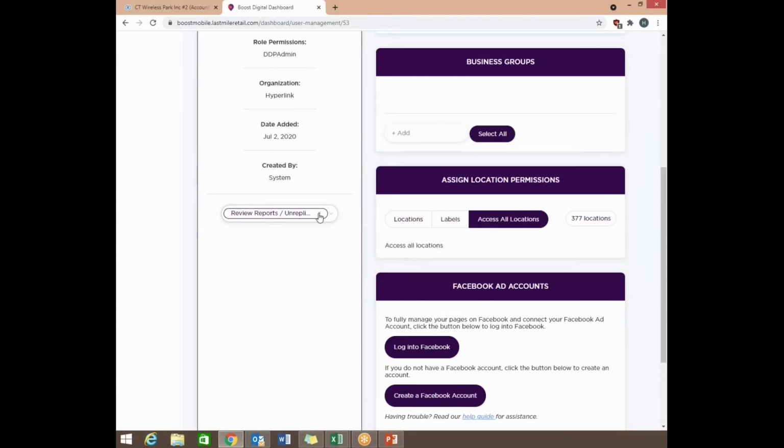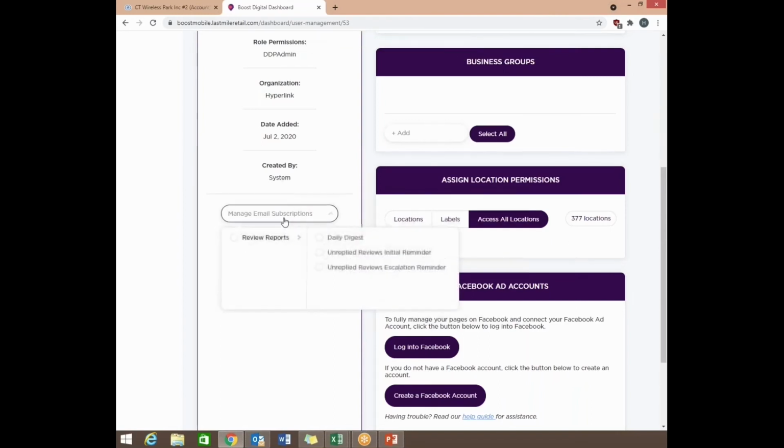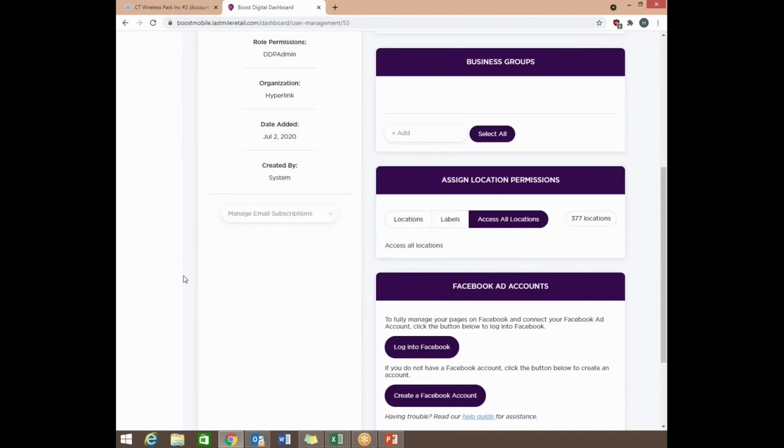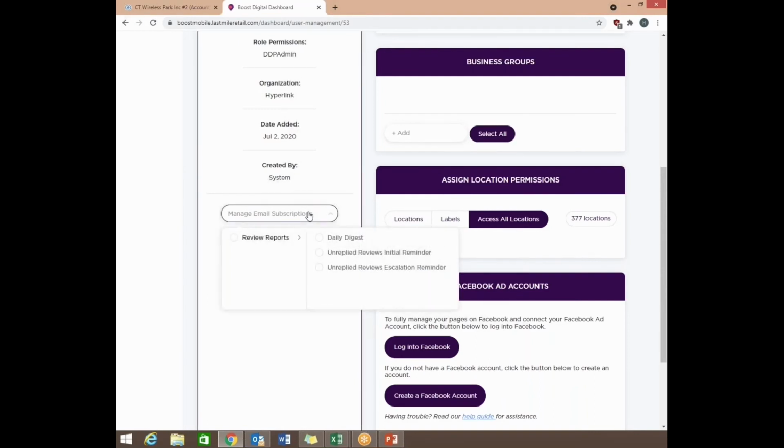Let me actually delete these so you can see how it looks like. On the left-hand side, you can see Manage Email Subscriptions. What this allows you to do is once you click it, you will see Review Reports and Daily Digest. What this does is it sends an email to the employee, giving them a daily digest of pretty much all the posts, whatever was posted, if there's any reviews, any info for that day.